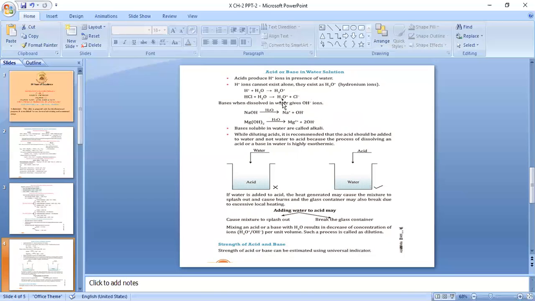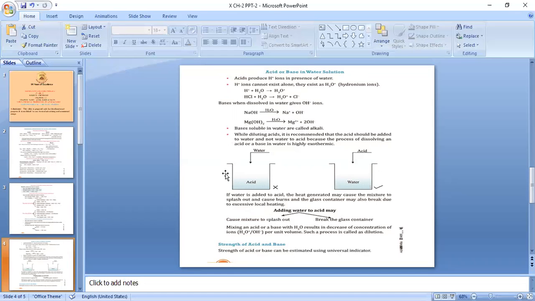When bases are dissolved in water, they form OH minus ions. Like NaOH dissolving in water forms Na plus ion and OH minus ion. Likewise, Mg(OH)2, a base, when dissolved in water, forms Mg2 plus and 2OH minus ions. Now we have already discussed that those bases which are soluble in water are known as alkali, and all the strong bases form alkali. That is, all the strong bases are soluble in water.